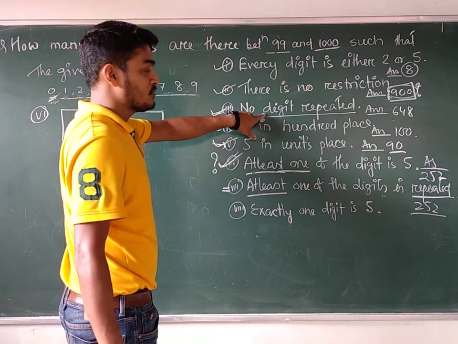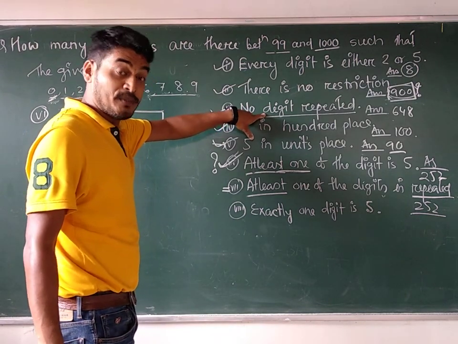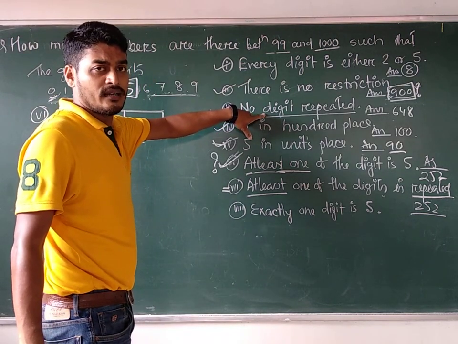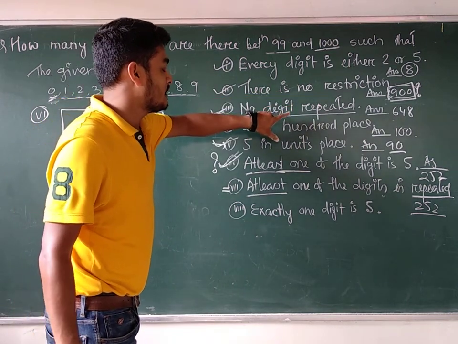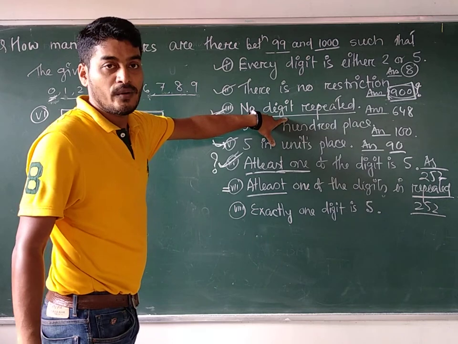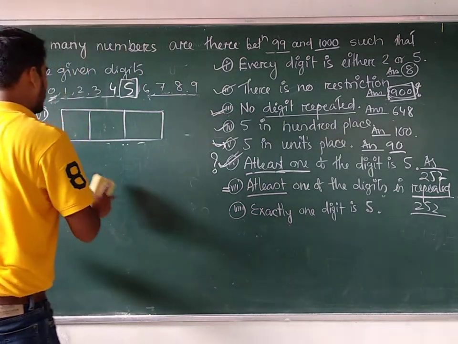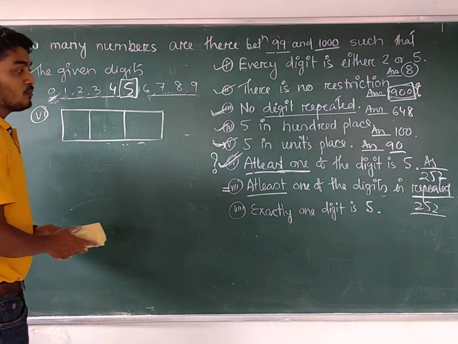No digit is repeated, so I subtracted those. Those where no digit is repeated, they have not asked us. At least one digit should be repeated, so that's why from the total number we have subtracted all those numbers where no digit is repeated. And the last one is this: exactly one digit is 5.